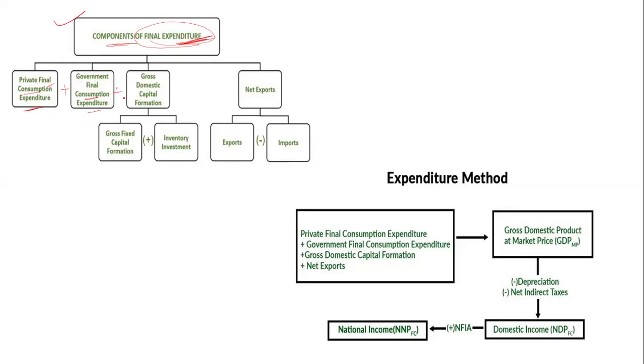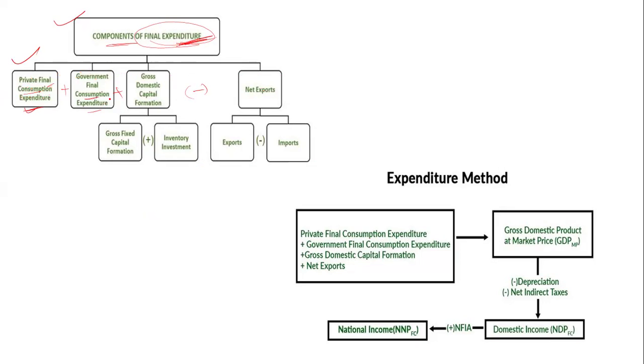Next we add the gross domestic capital formation, and then we add the net export.